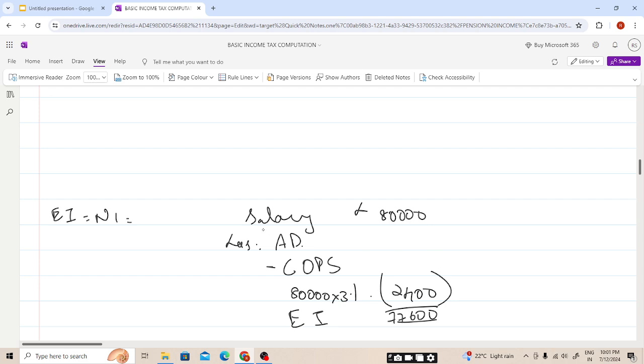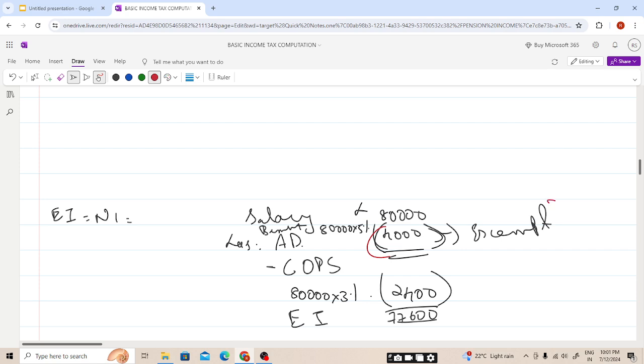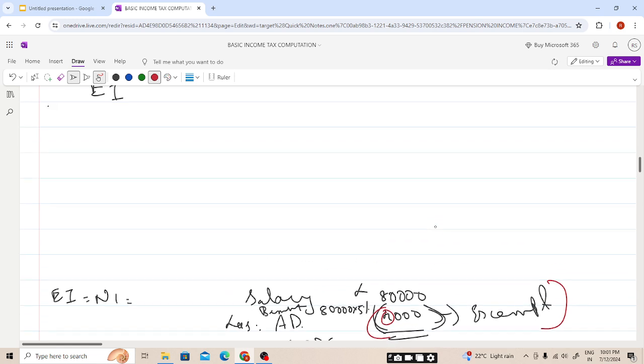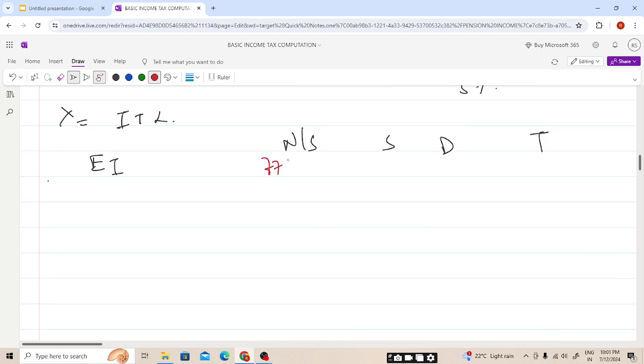And students, here we had a benefit of 5% of 80,000 that our employer pays. This will be 4,000, but this will be, students, exempt. You need to write that it is exempt. It will be exempt, so it will not be shown here. You only need to write a note: 0, exempt. So the employment income is, students, 77,600. I hope this is clear.